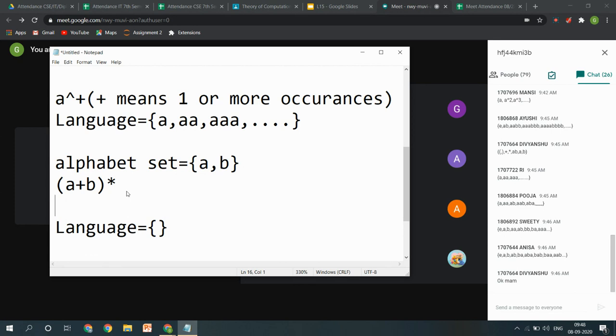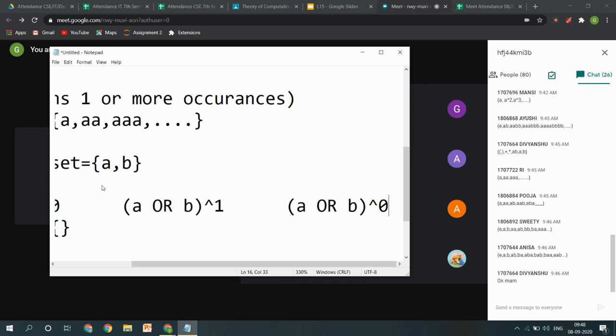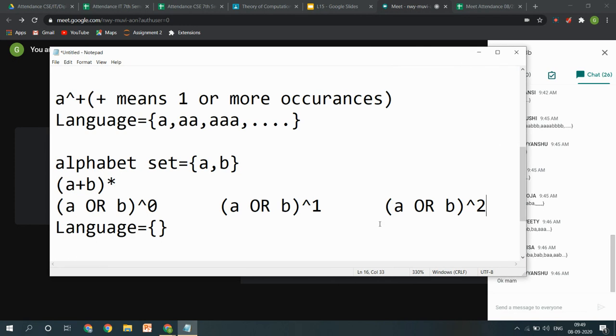Anyways, you have choices here. If I am going to solve these parentheses first, the parenthesis is saying that either you can have A or you can have B. So it is just saying A or B raised to the power 0, then you will have the same thing raised to the power 1, then again 2, 3, 4, and so on.